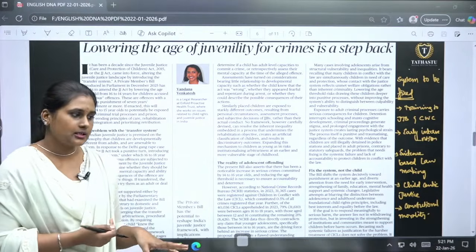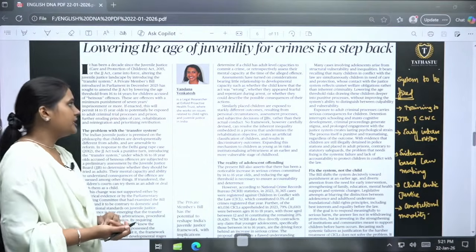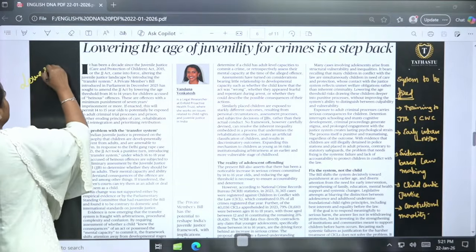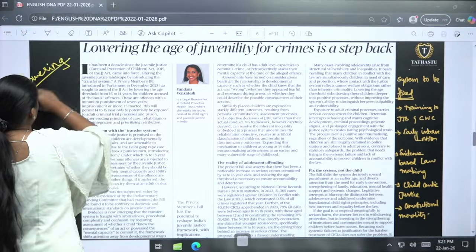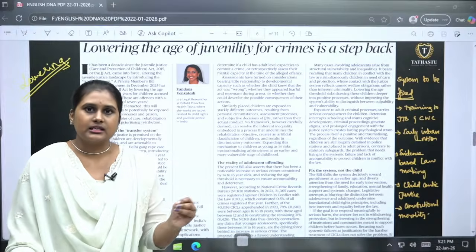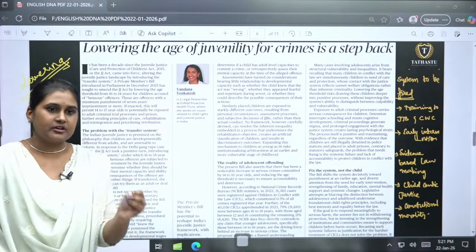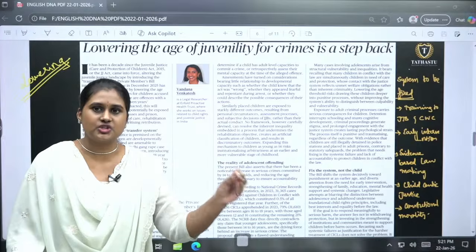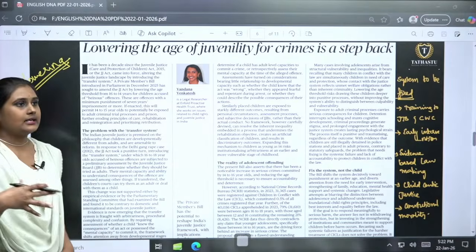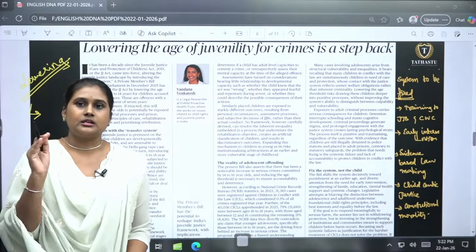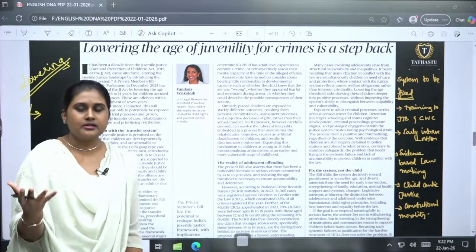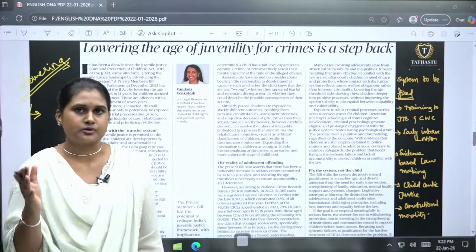Recently, a private member bill has been introduced for lowering the age of a child who has committed any heinous offences. They will be tried as an adult, not as a child anymore. So the trial process for that child will be like an adult's. It will not be very caring or smooth. How an adult offender is treated, the same kind of trial process will be applied to the child.